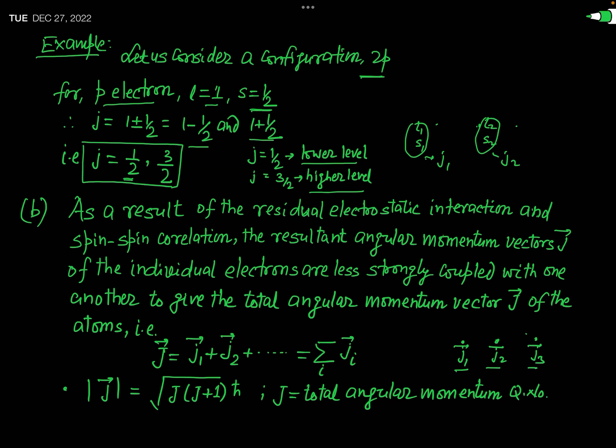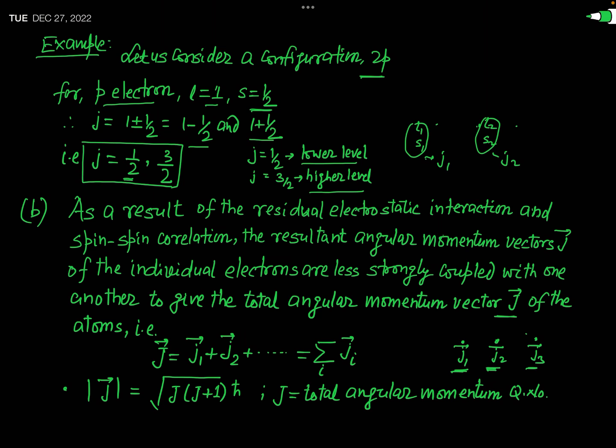And due to the coupling of these J1, J2, J3, we get the total angular momentum of this electronic system, that is the atom. So when you add vectorially these J1, J2 and J3, then you get the total angular momentum of the atom. Mark this. That total angular momentum of the atom is denoted by the symbol capital J vector.